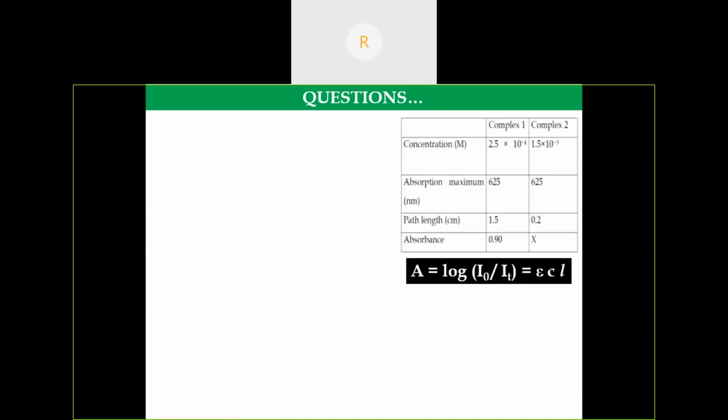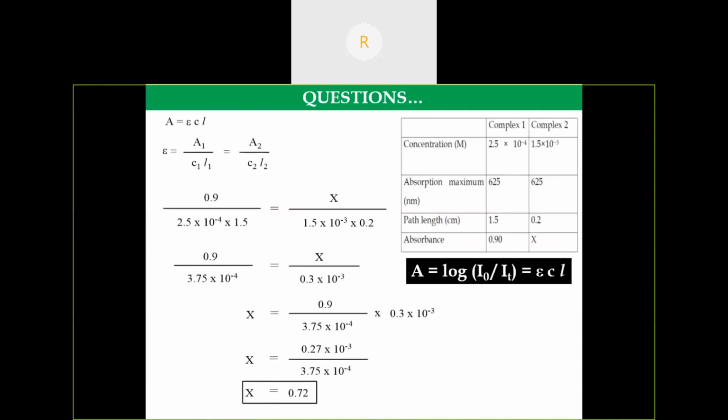We know the Beer-Lambert law. Absorbance divided by concentration into path length, A1 by C1 L1, is equal to the same for another solution, A2 divided by C2 into L2. For complex 1, we know the absorbance, concentration, and path length. For complex 2, we have to calculate the absorbance value.